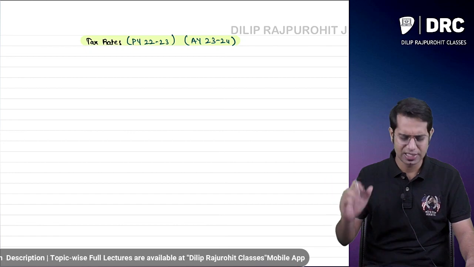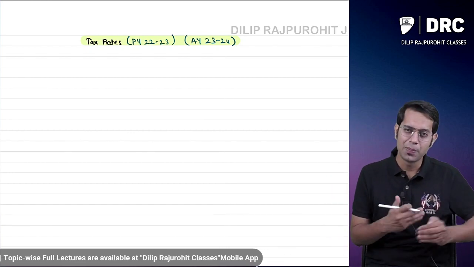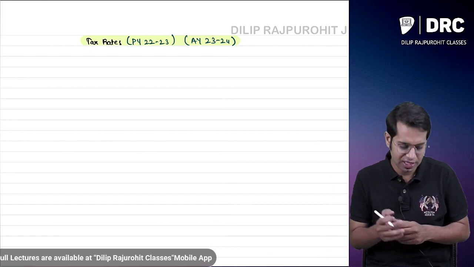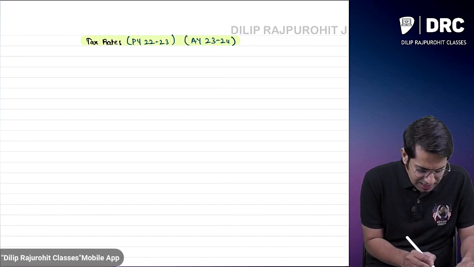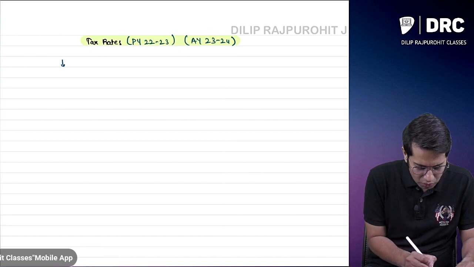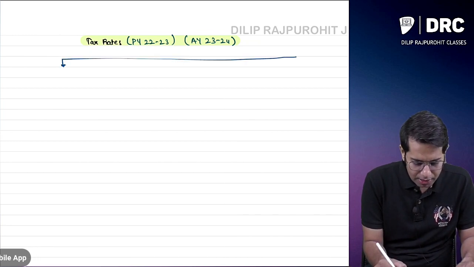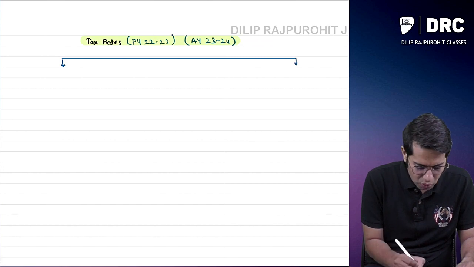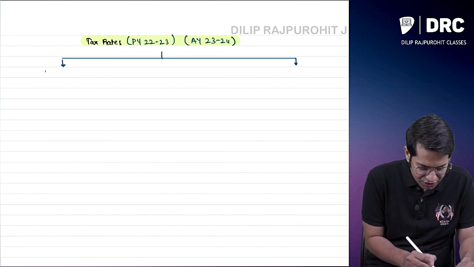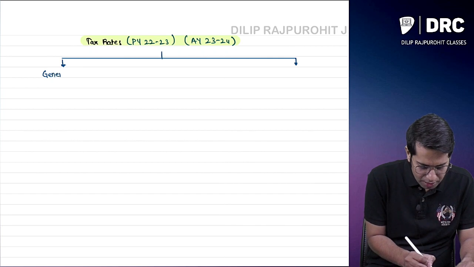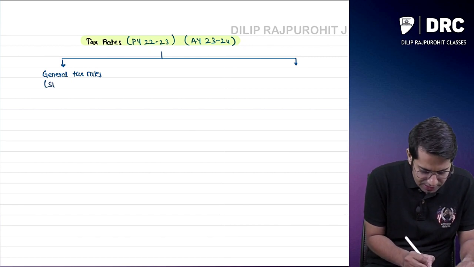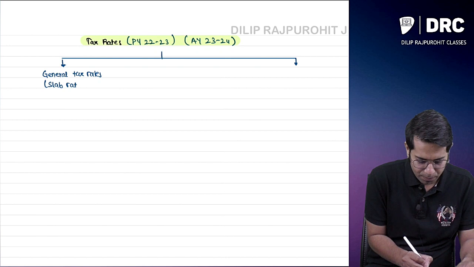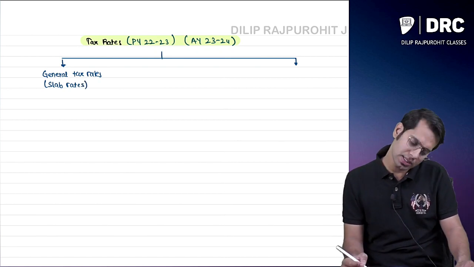Now let me explain this complete concept. It is a very beautiful, very interesting topic, and today we'll be computing also. We are going to do some computation with respect to how to compute tax on income. Tax rates are basically divided into two categories. One is called general tax rates. General tax rates are also called slab rates.